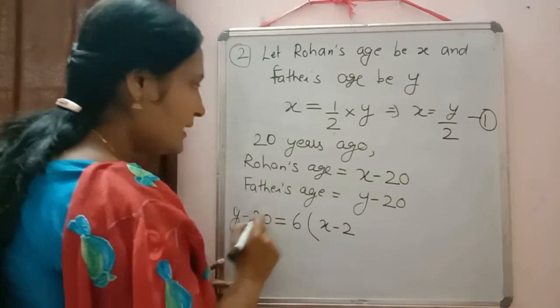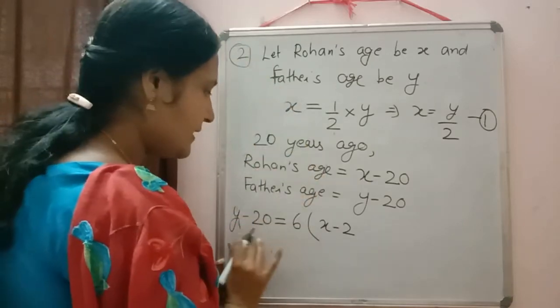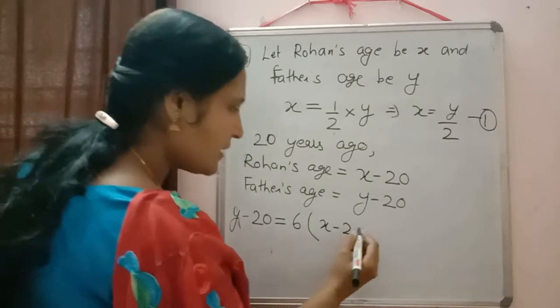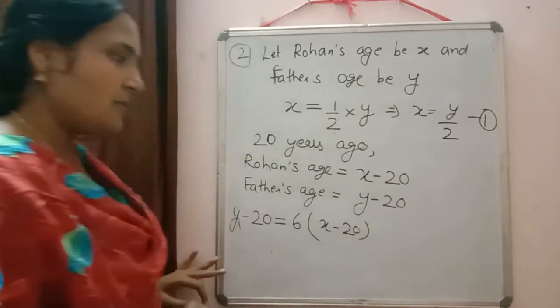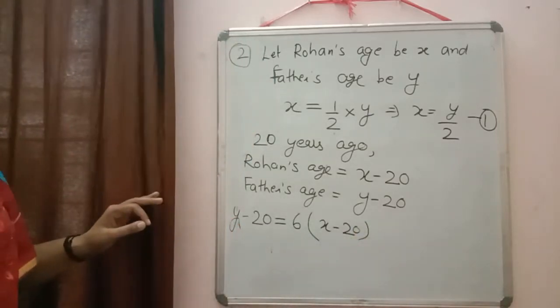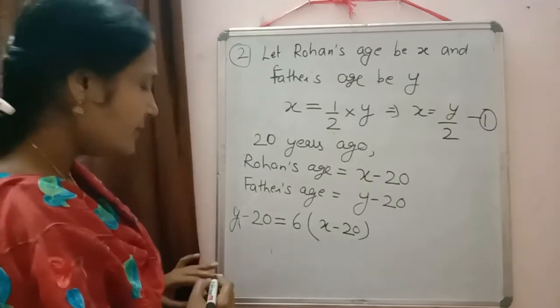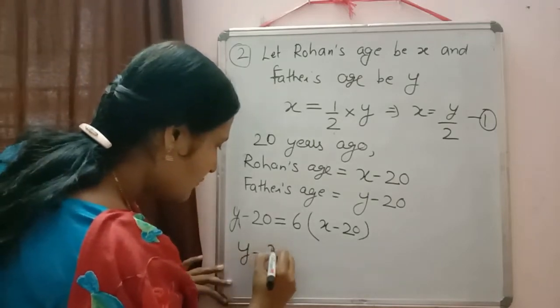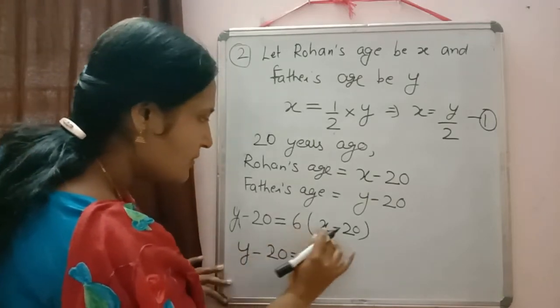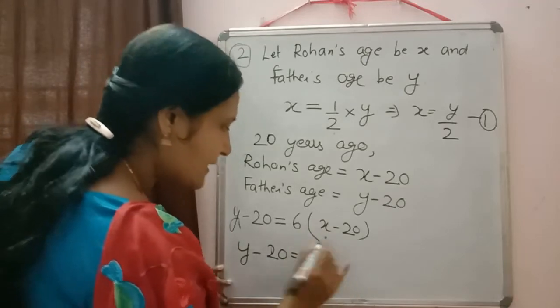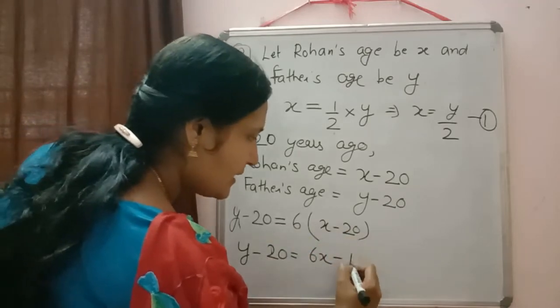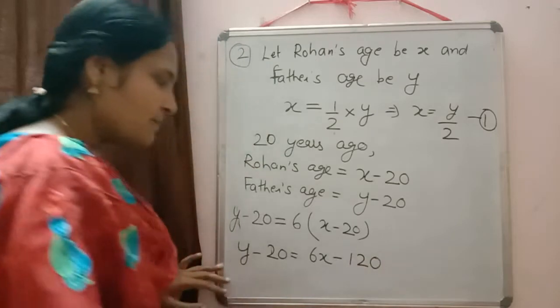We are checking the relation before 20 years. So y minus 20 is equal to 6 into x minus 20. Now we will just simplify it. So y minus 20 is equal to 6x, and 6 into minus 20 will be equal to minus 120.